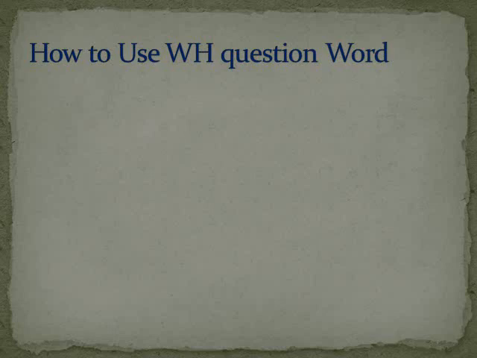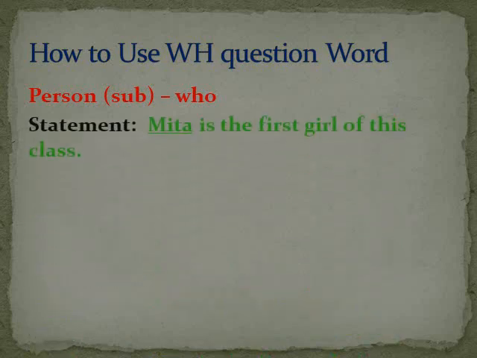Now we will learn how to use WH question word. Person. If the underlined word is a person and if it works as subject, then we have to make question using who. So this is the statement. Mita is the first girl of this class. So the underlined word is Mita. So Mita is a person. By this time we know that it's a person and it works as a subject. So we have to use who to form the question.